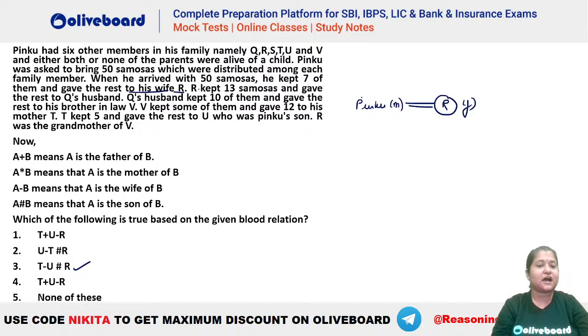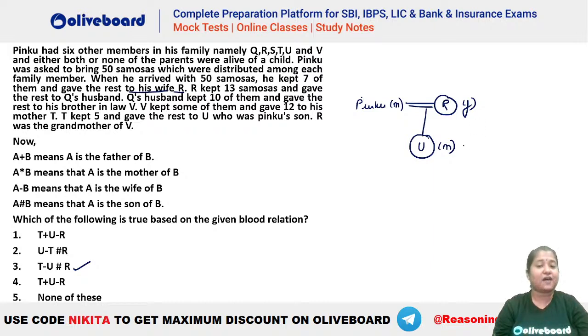R kept 13 samosas and gave the rest to Q's husband. Q's husband kept 10 of them and gave the rest to his brother-in-law V. V kept some of them and gave 12 to his mother T. T gave the remaining 5 to you, who was Pinku's son. So you is the son of Pinku. R was the grandmother of V. So R is the grandmother of V.